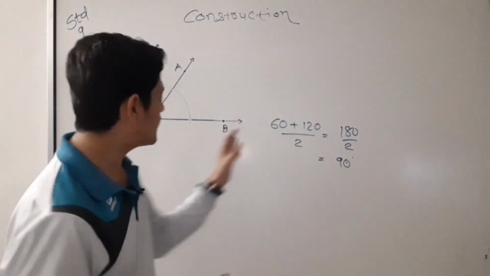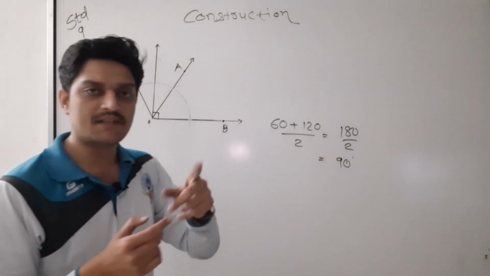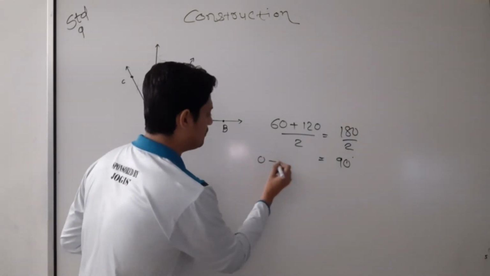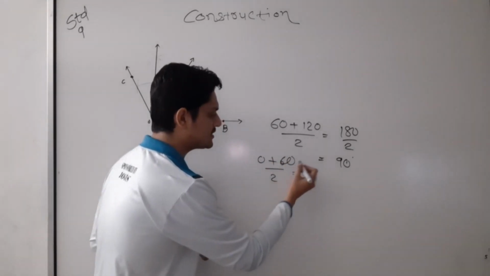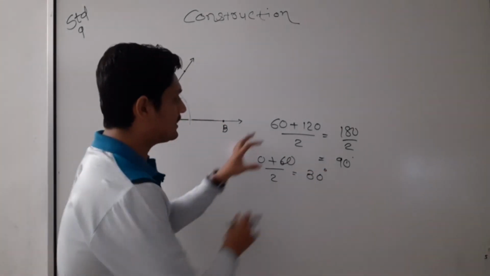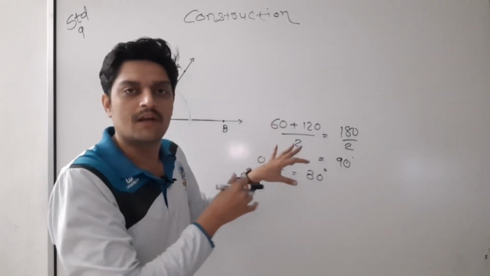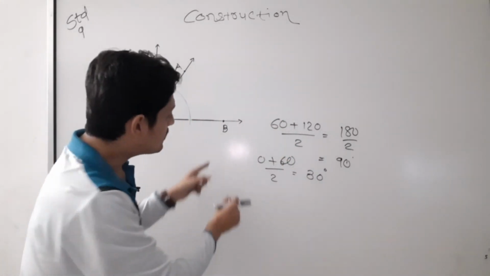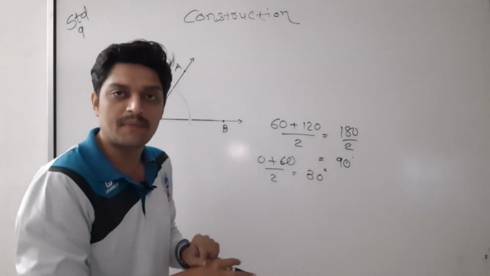Then now again back here. Now again 0, 60, 0 plus 60 by 2. So 0 plus 60 is 60, 60 by 2 is 30. So a 30 degree angle we will get. The more powerful your theoretical part is, the more powerful your construction will become.